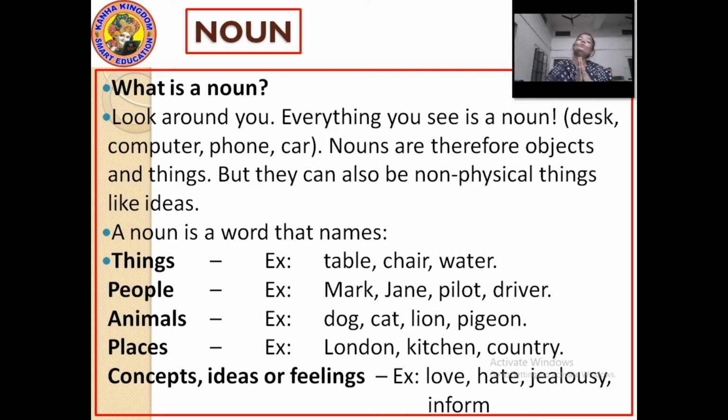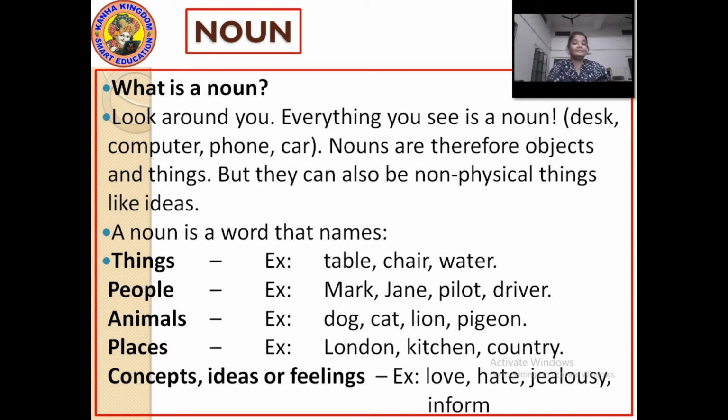Now, not only the names of places, but places like school, city, country, temple, garden, kitchen, these are also the names of places, okay. So don't bind yourself when it is said the names of places, don't only go with the names of cities or countries, okay.